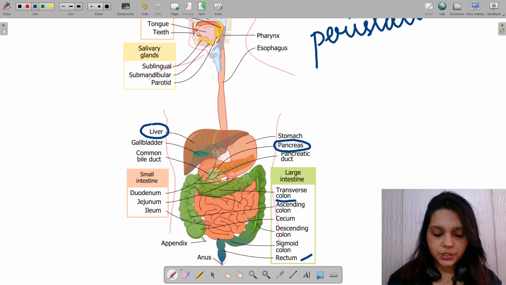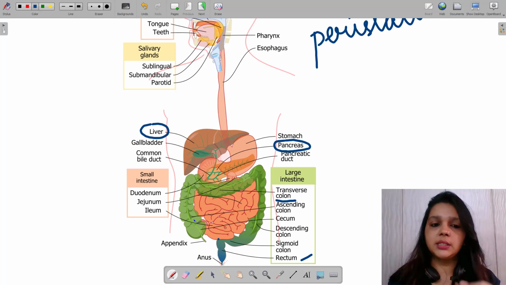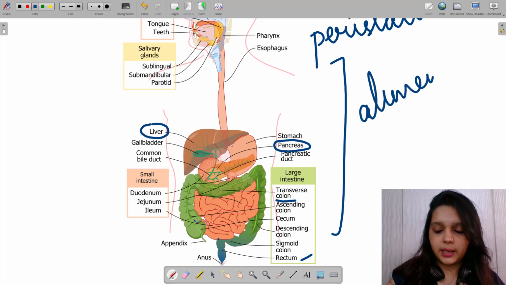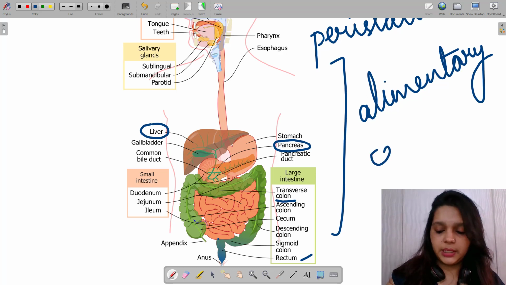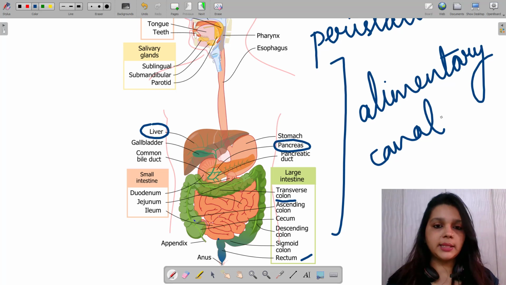And also just to mention that the entire canal from mouth till the anus, including everything, the esophagus, the stomach, liver, pancreas, large intestine, small intestine, rectum, colon, anus, everything, all of this is called the alimentary canal. Alimentary canal. So it includes all these glands and all these organs that we've just discussed.